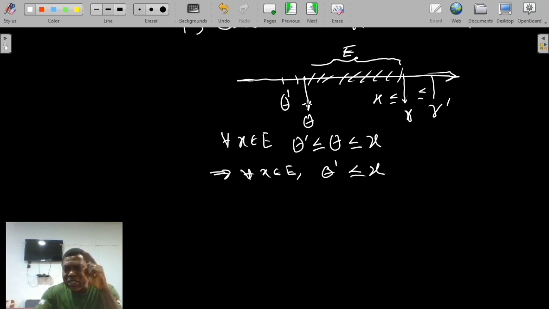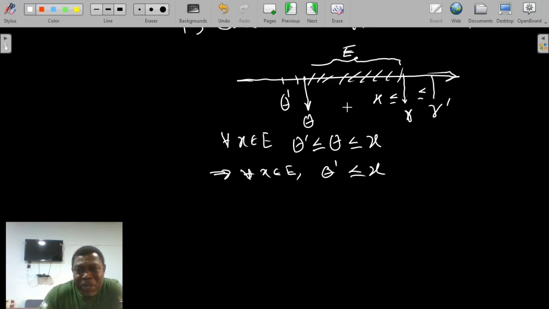The lower bound that is nearest to the set E shall be called the greatest lower bound, and the upper bound that is closest to the set E shall be called the least upper bound. That greatest lower bound is what we shall call the infimum, while the least upper bound is called the supremum.